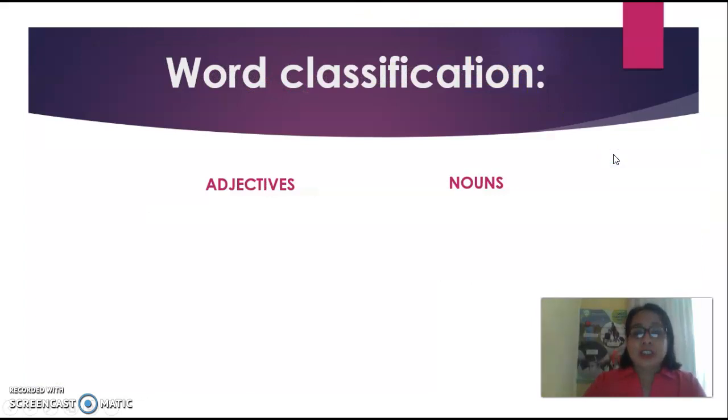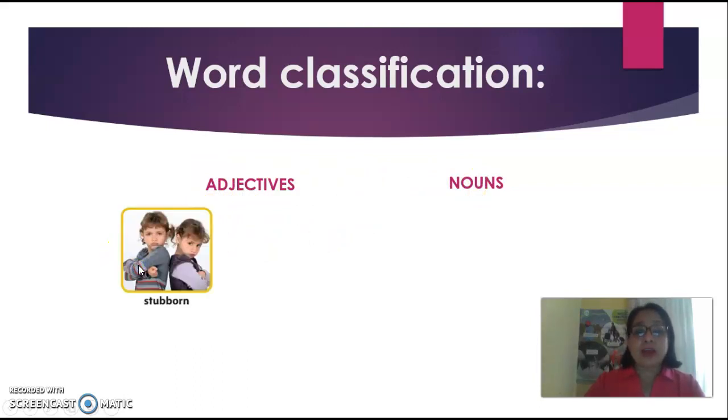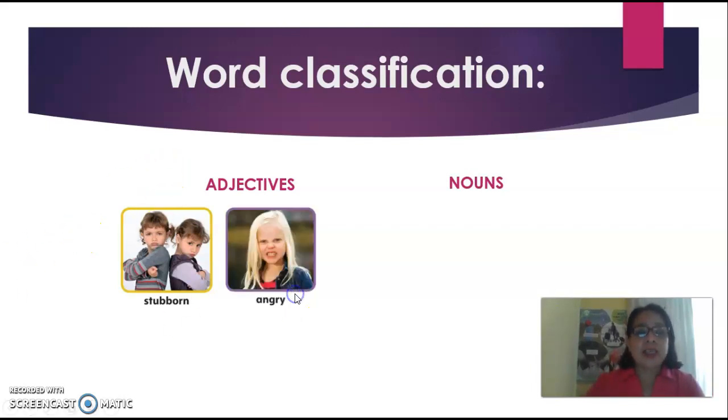Word classification. From the vocabulary, we will see a word classification, which is adjectives and nouns. The adjective that we found in the vocabulary is stubborn. When you are like this, I don't want to do it. They tell you, do this, no, do this, no. Okay, you are stubborn. Another adjective is angry. These are feelings. You feel stubborn or you are stubborn and you feel angry.